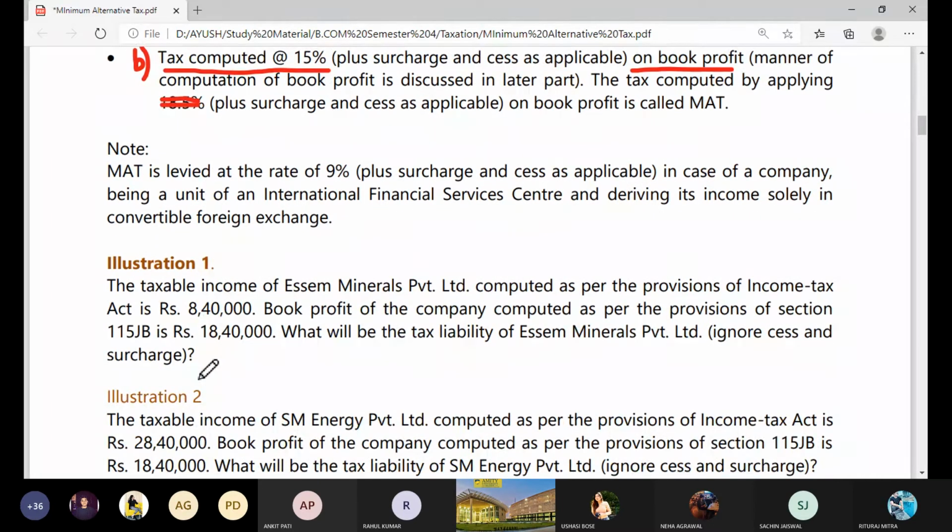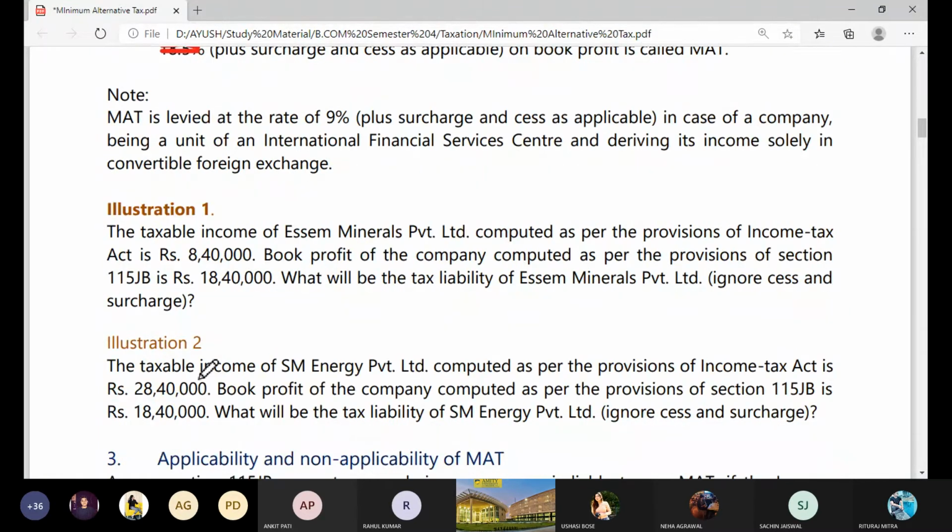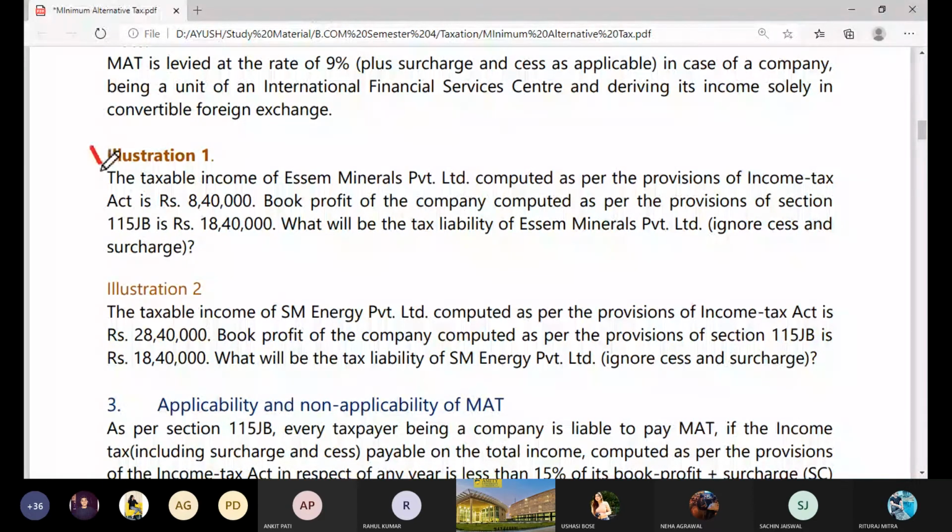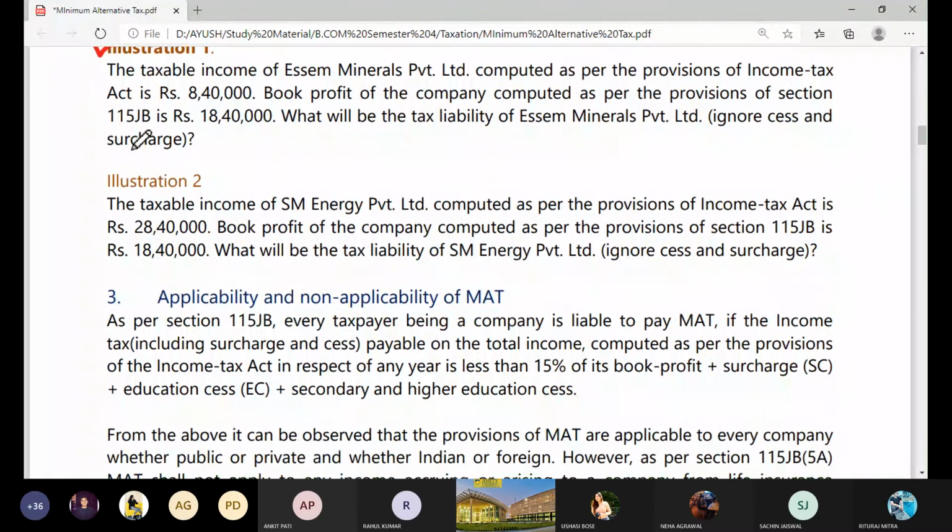Now just see. Have you written this? We'll see illustration number 1 as an example. Under illustration number 1, the question says the taxable income of Exim Minerals Private Limited, a company, computed as per the provisions of the Income Tax Act is 8,40,000.